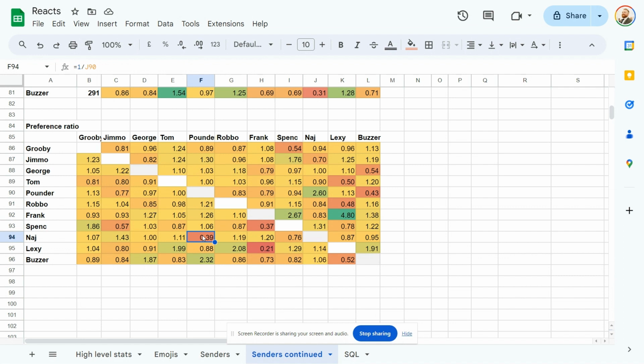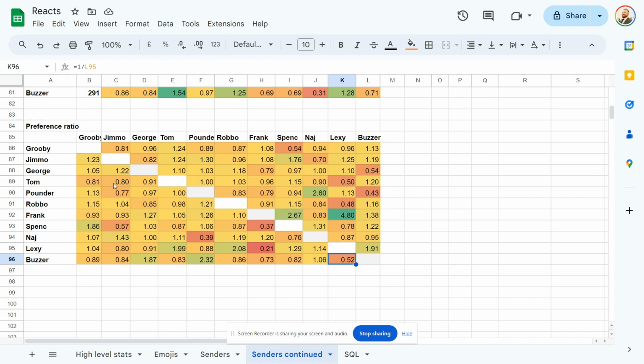And then we've got Robbo and Lexi. So Lexi's getting it back here a bit. Yeah, Lexi likes Robbo's stuff. Robbo doesn't really like Lexi's. Same story for Tom and Lexi. Lexi likes Tom's. Tom doesn't like Lexi as much, and Buzzer and Lexi. So this is doing a lot of heavy lifting here, but Lexi's got some haters apparently.